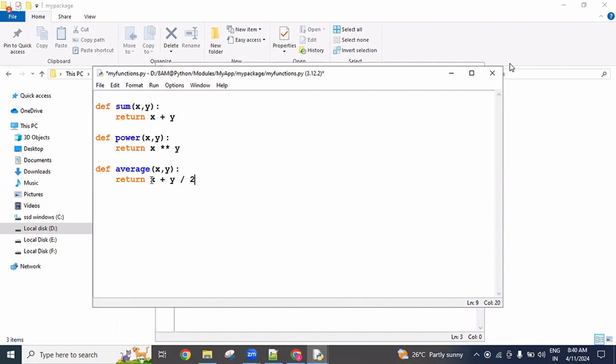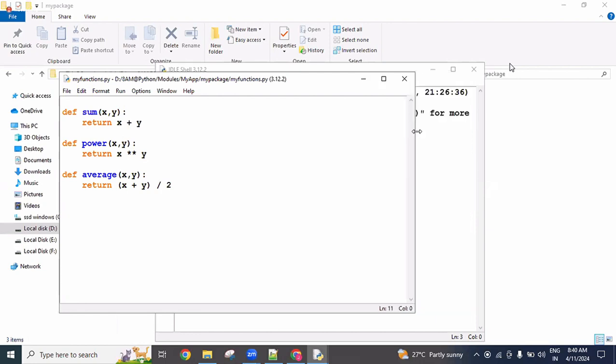Here the x value and y value are added. Finally we get one sum, and that sum we divide by 2, and we get the average value. So the sum, power, and average functions, three functions I created in this my functions dot py. Are we clear on this one? Now you can check it.